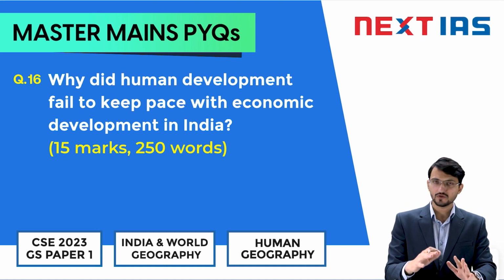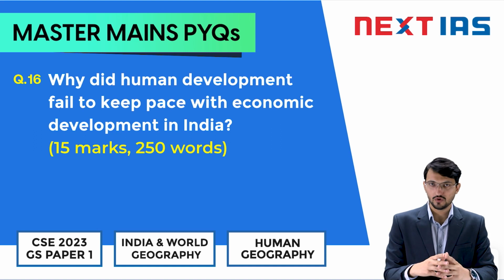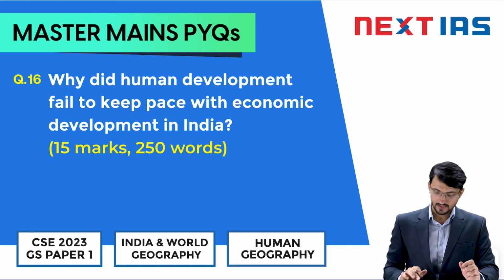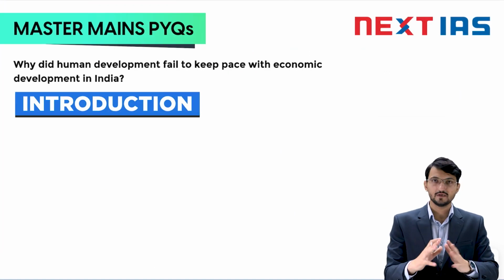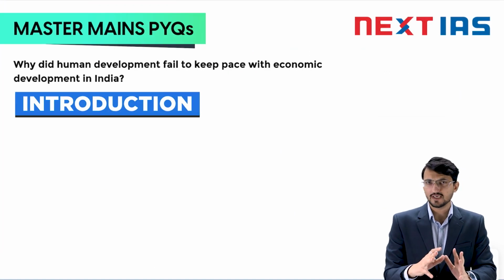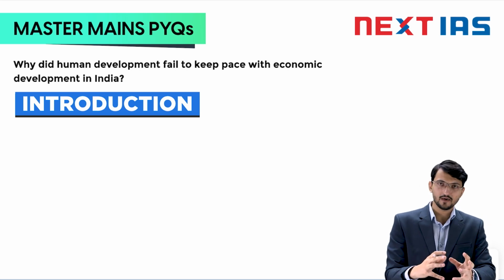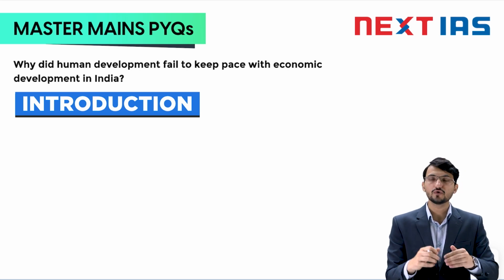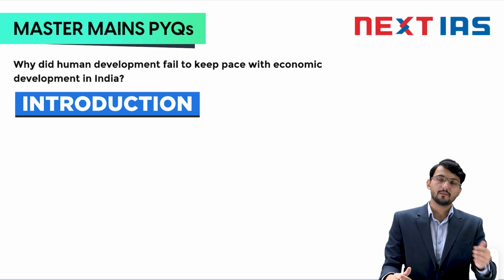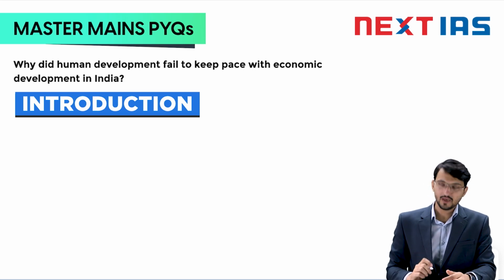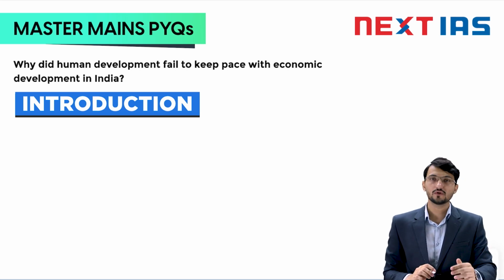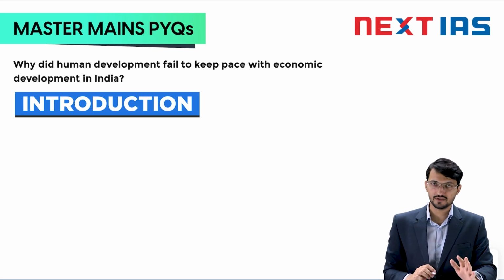Fine. So it was a 15 marker and you have to use 250 words to write this answer. Also, you have a very limited amount of time. After discussing the context, the question and the syllabus part, let me jump into the introduction part. The structure for this answer will have an introduction, a body part and a conclusion. That's a general structure. In the introduction, since it is a 15 marker, you will use a little bit more words when compared to a 10 marker. Here you will explain human development and economic development.